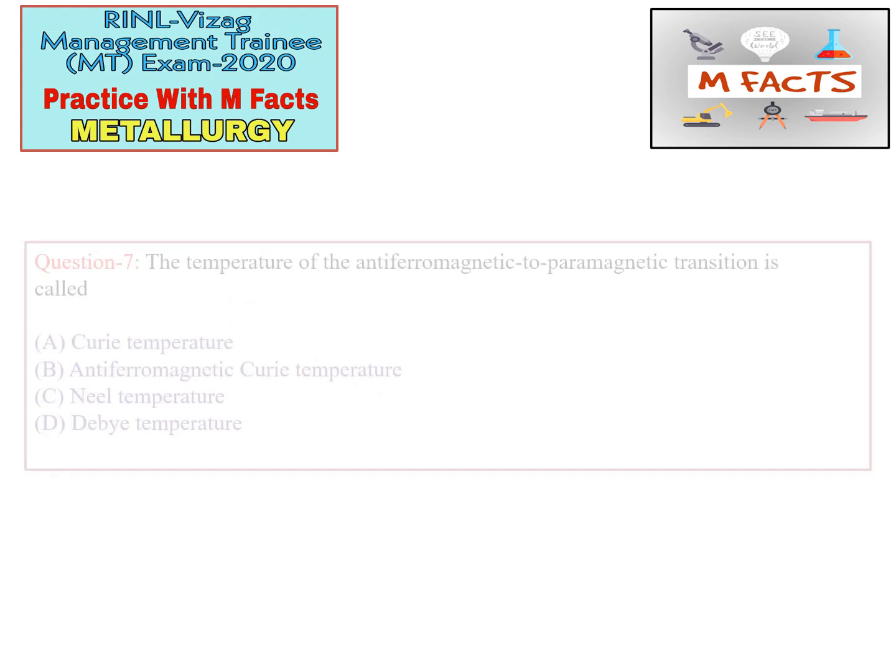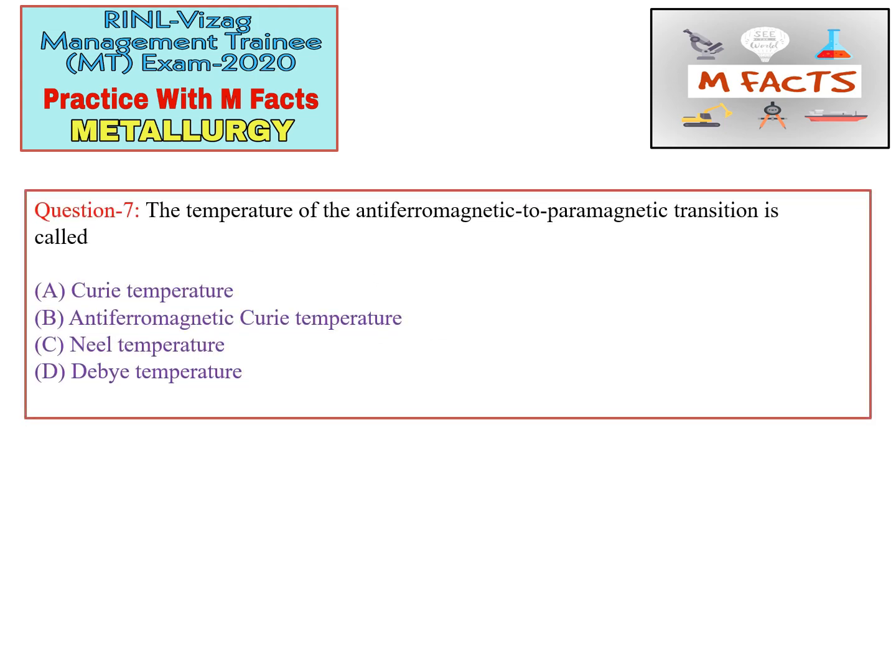So the next question is, the temperature of the antiferromagnetic to paramagnetic transition is called. Okay, so they are asking about the transition from antiferromagnetic to paramagnetic, and they have given four options, that is A, the Curie temperature, B, antiferromagnetic Curie temperature, C, Néel temperature, D, Debye temperature.